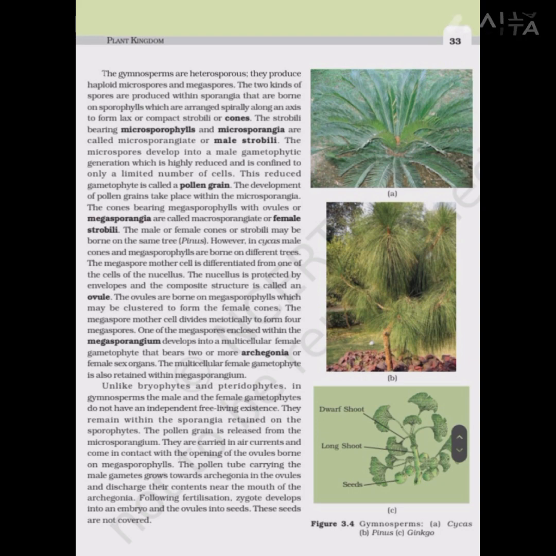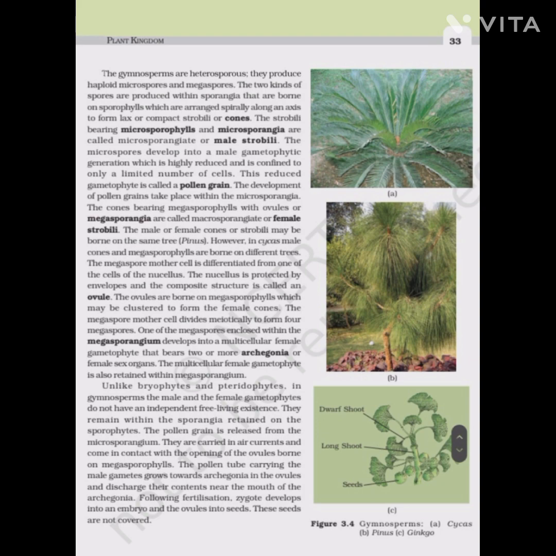The pollen grains are released from the microsporangia. They are carried in the air currents and come in contact with the opening of the ovules borne on the megasporophylls. The pollen tube carrying the male gametes grows towards the archegonia in the ovules and discharges their contents near the mouth of the archegonia.